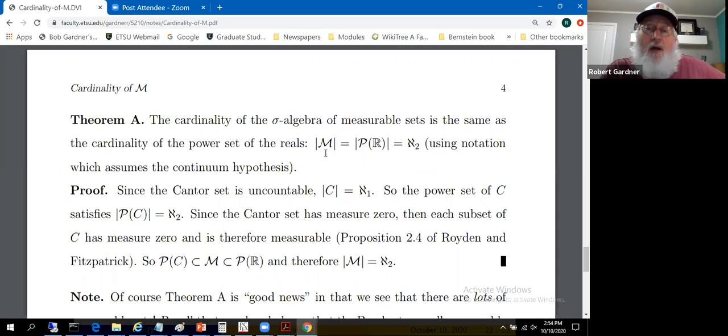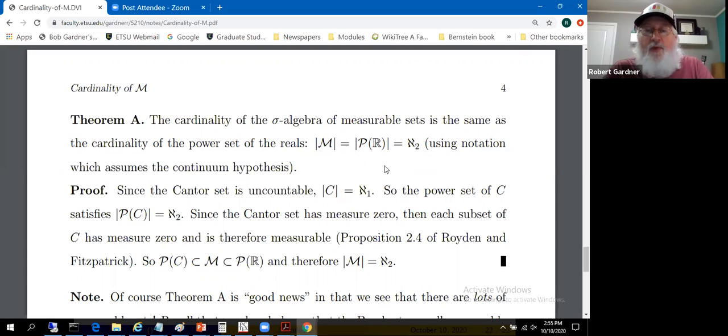So what's the cardinality of the sigma algebra of the Lebesgue measurable sets? Allegedly, Aleph 2, the same as the cardinality of the power set of the reals. That's excellent news. There's just as many measurable sets as there are subsets of the real numbers.